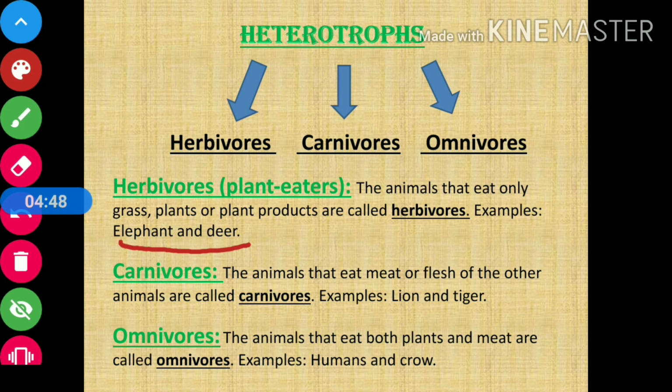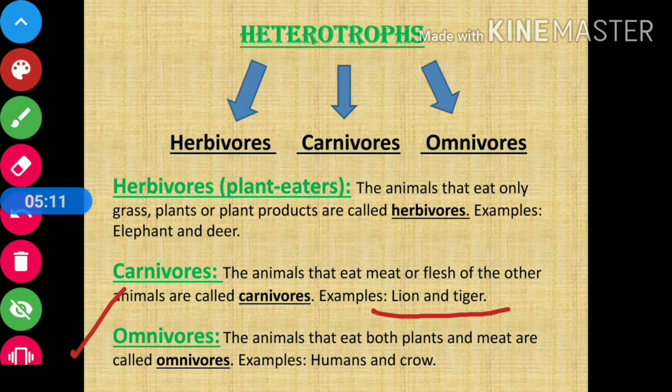Okay. Next is carnivores. The animals that eat meat or flesh of other animals are called carnivores. So what are the examples? Lion and tiger. Now next category is omnivores.